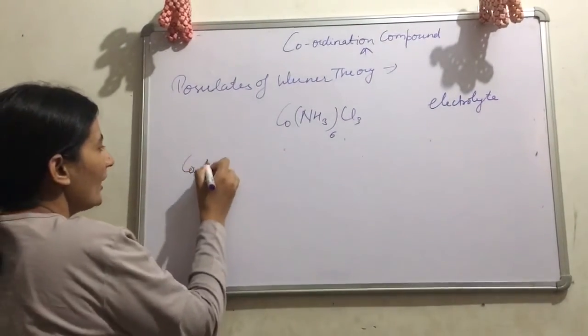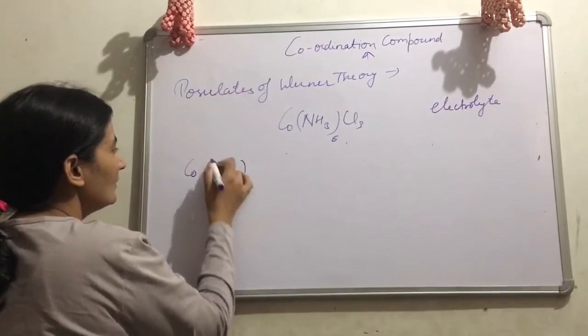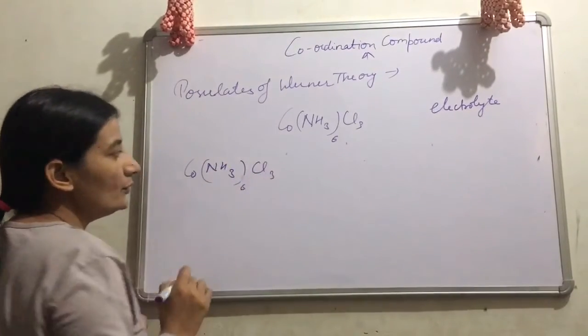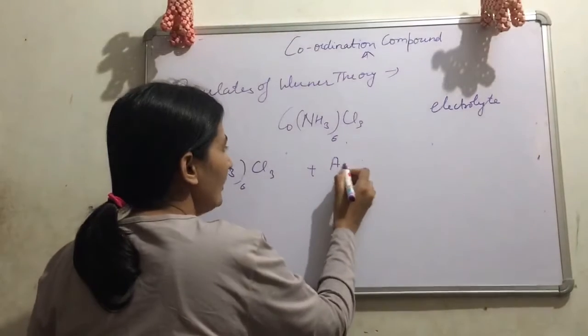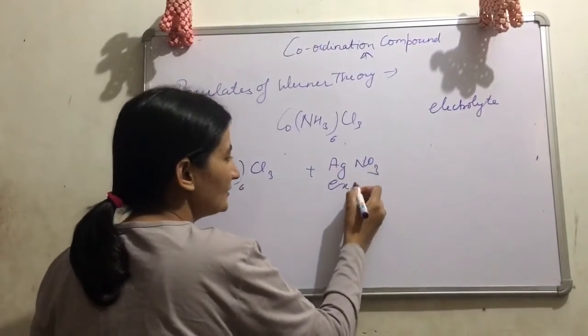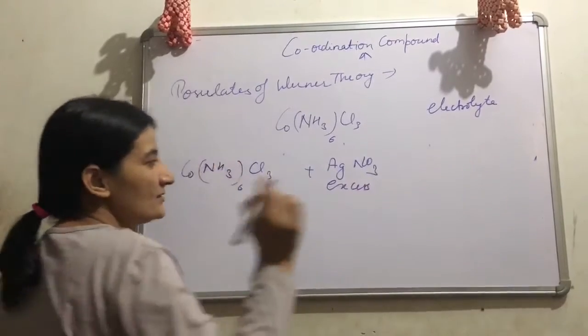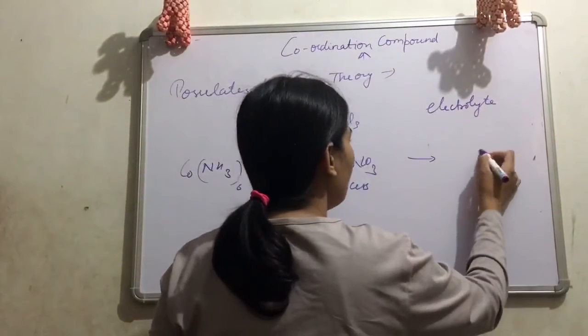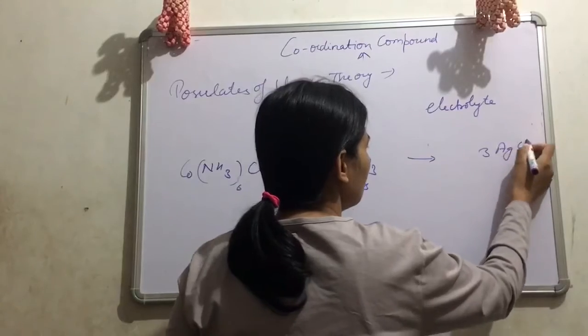Co(NH3)6Cl3 is given to you. We add AgNO3 in excess. Then what happens? First situation arises, we obtain 3 moles of AgCl as precipitate.